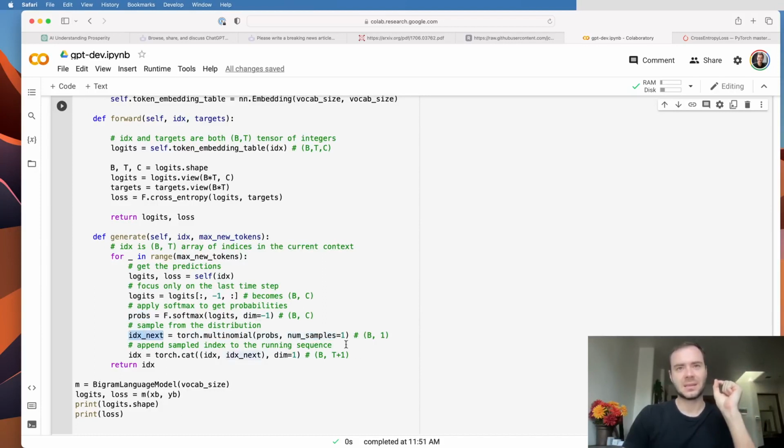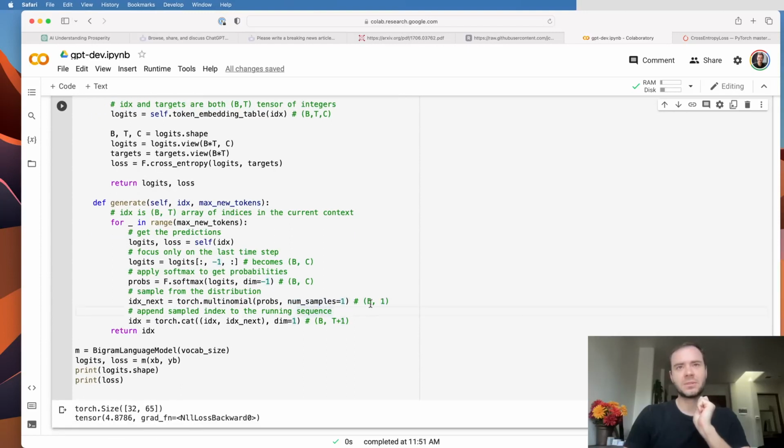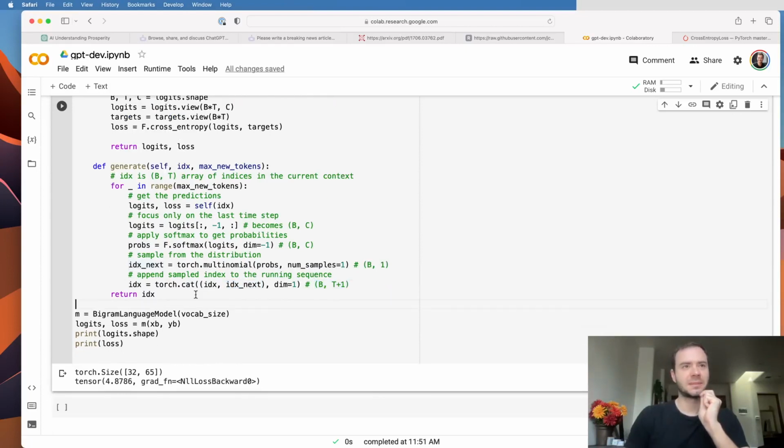And so idx next will become a b by 1, because in each one of the batch dimensions, we're going to have a single prediction for what comes next. So this num_samples equals 1 will make this be a 1. Then we're going to take those integers that come from the sampling process, according to the probability distribution given here, and those integers just get concatenated on top of the current running stream of integers. This gives us a b by t plus 1. And then we can return that.